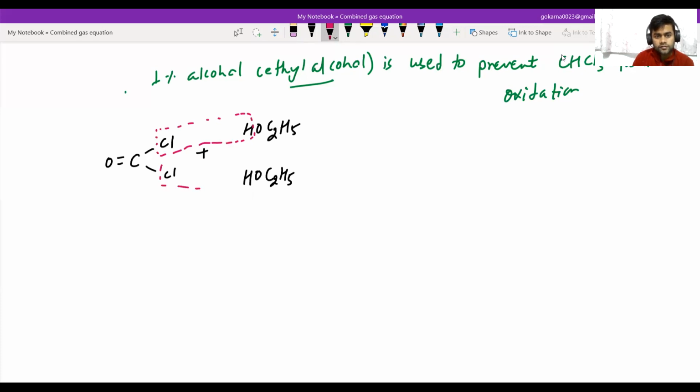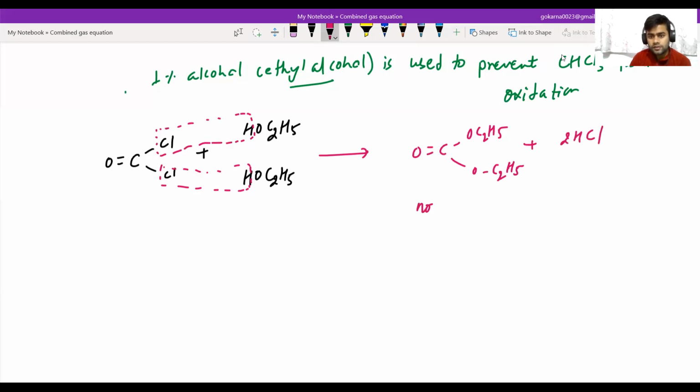Again, the Cl bonds with hydrogen of alcohol, and it gives C double bond O, OC2H5, OC2H5, and the formation of 2 HCl.